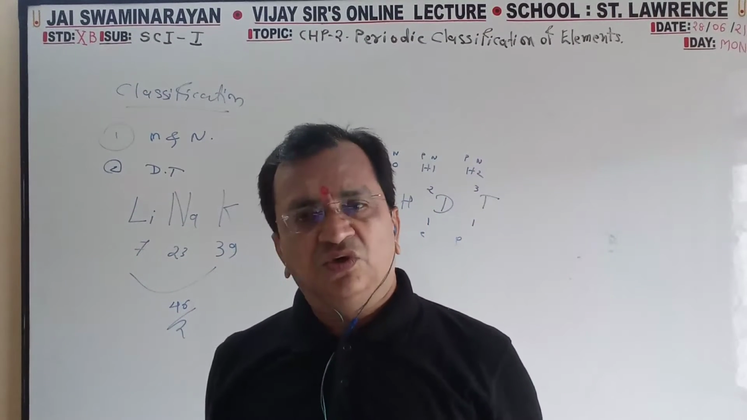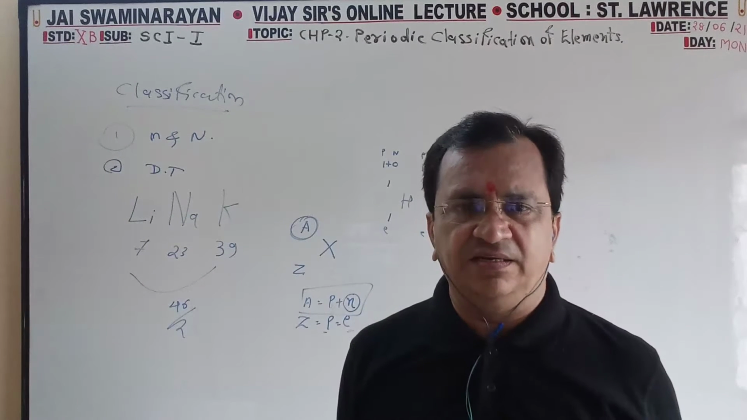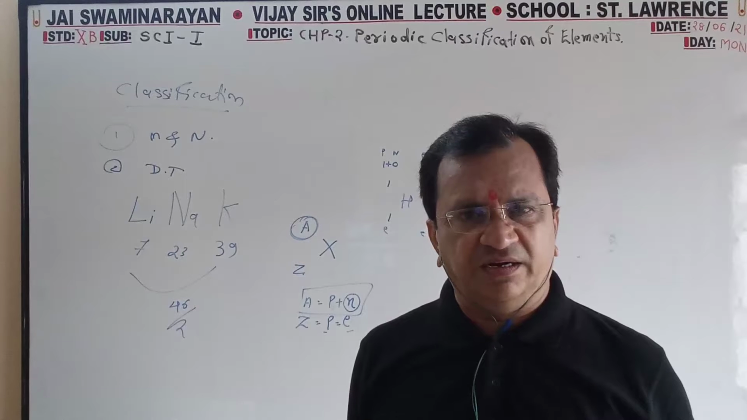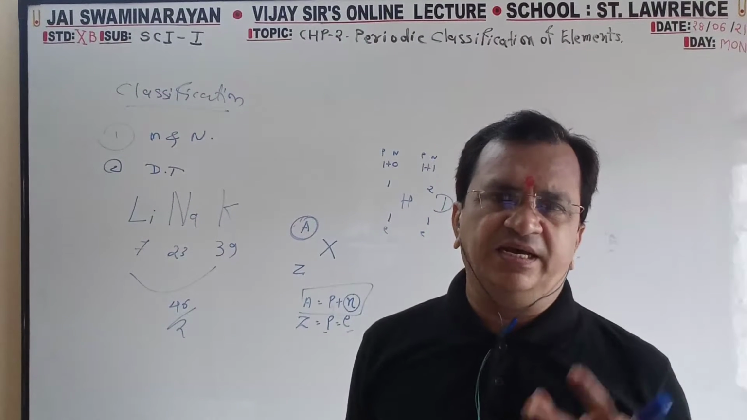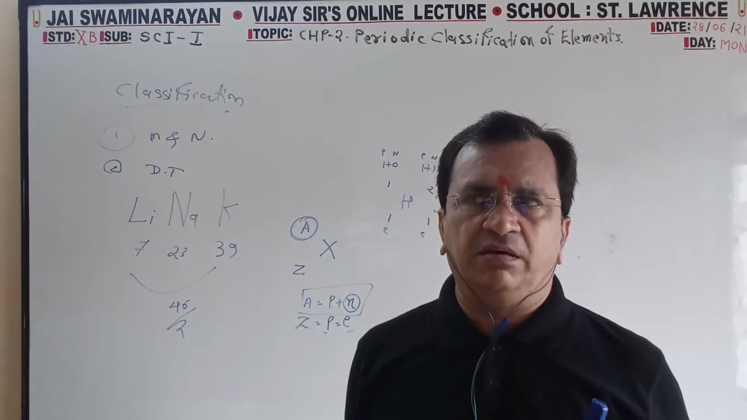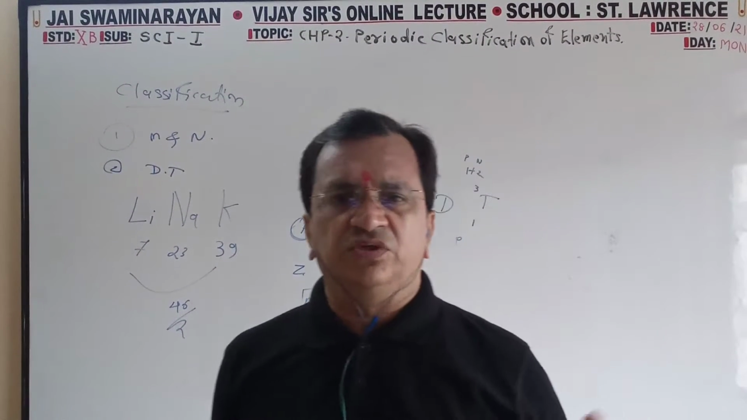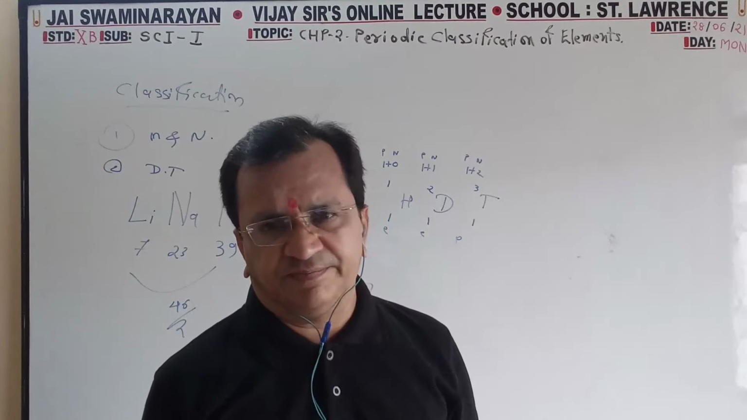First drawback: cobalt is placed in front of nickel, before nickel, but it is a decreasing order. They have to be arranged in increasing order. Second drawback, isotopes. In isotopes, neutrons are different, so atomic masses are different, so they go in different groups, but they have the same chemical property.